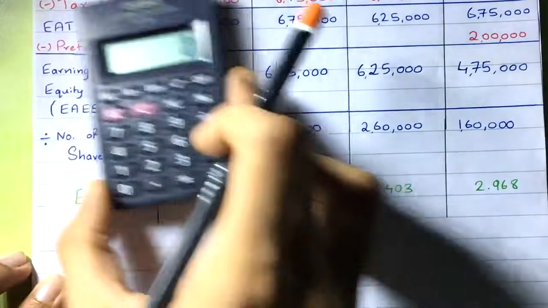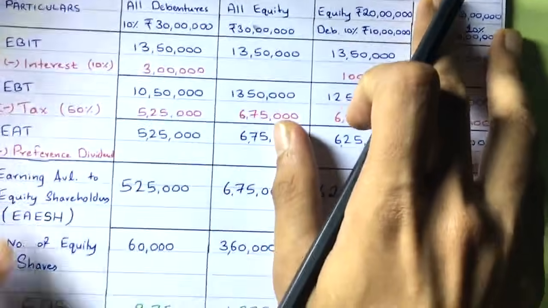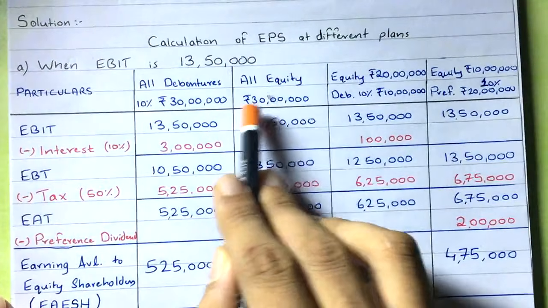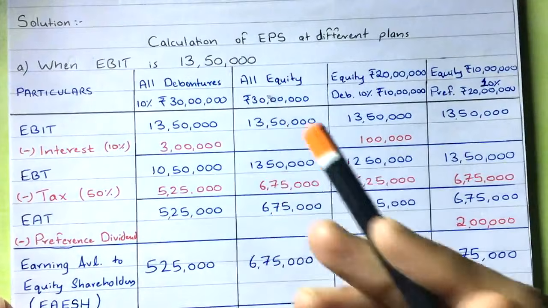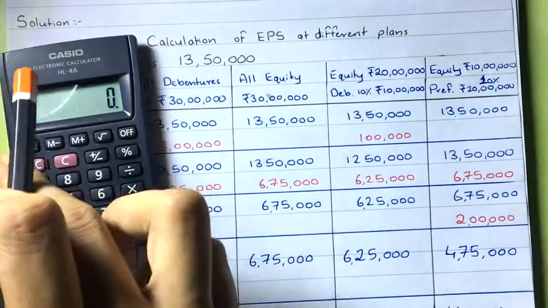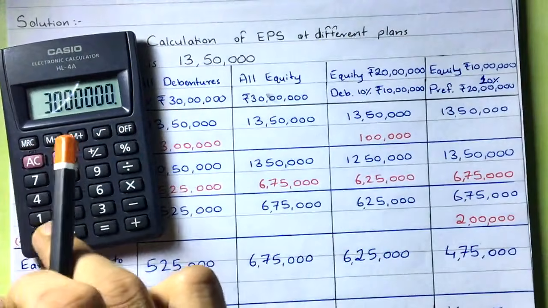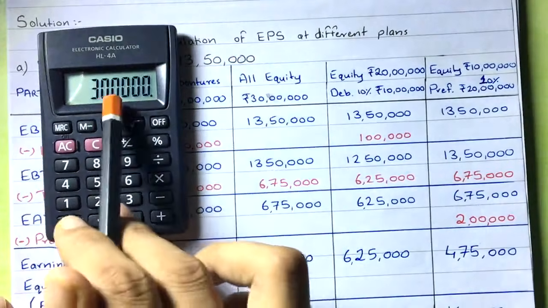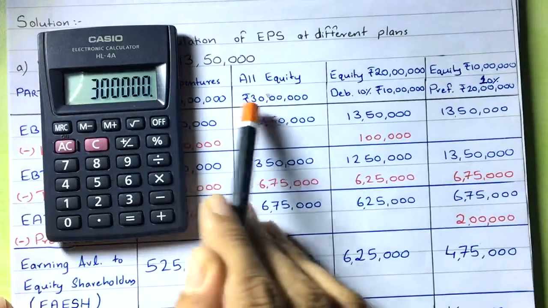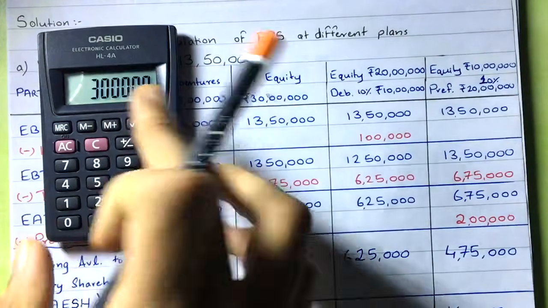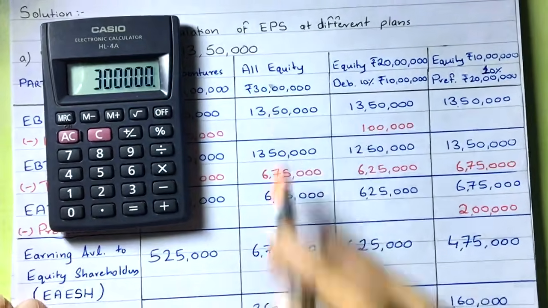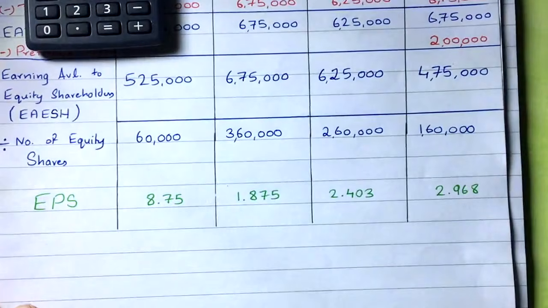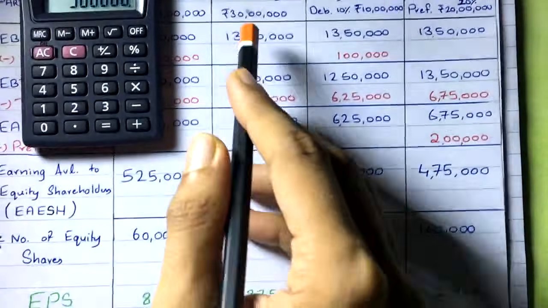Fine. And then in the next plan, 5,25,000 divided by 60,000, you get 8.75. Simple. And then here, we have issued how many equity shares in the second option? We have taken 30 lakh funds from equity, and the face value of the equity was rupees 10 of each share. So 30 lakh divided by 10, that means we have issued 3 lakh equity shares. But how much did I take? I have taken 3,60,000. Why did I take 3,60,000 instead of only 3 lakh?